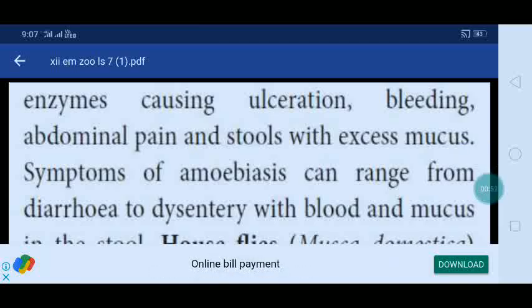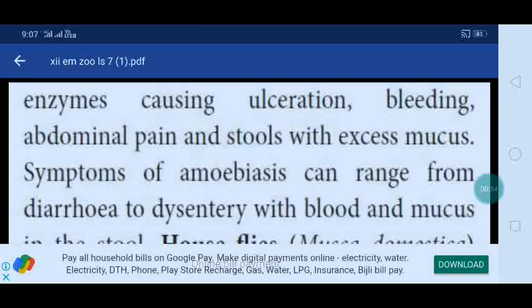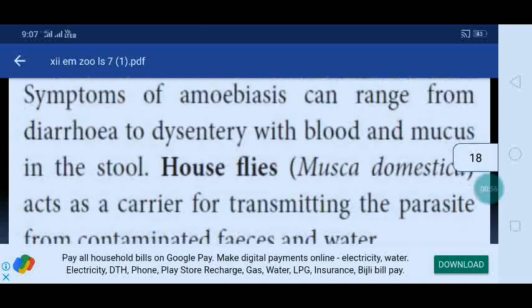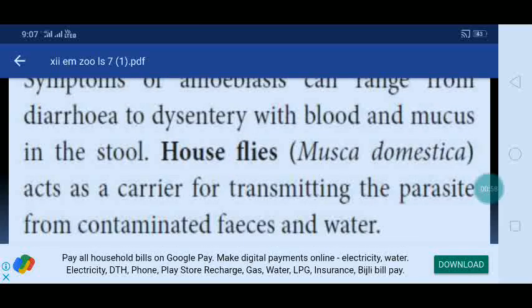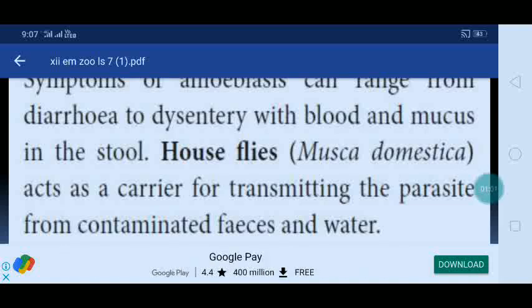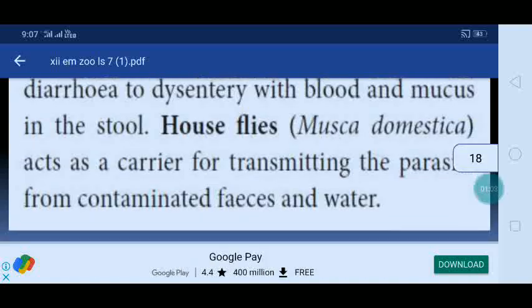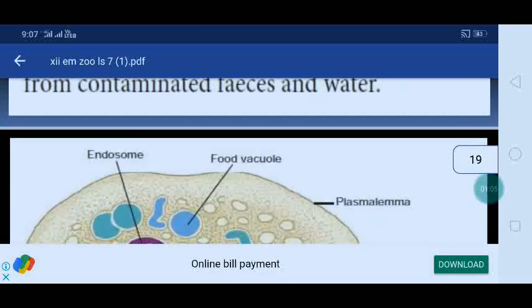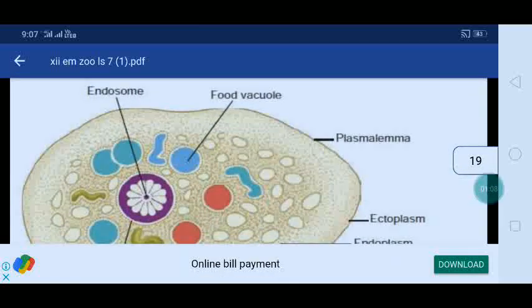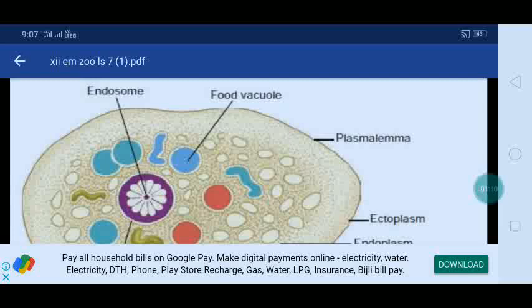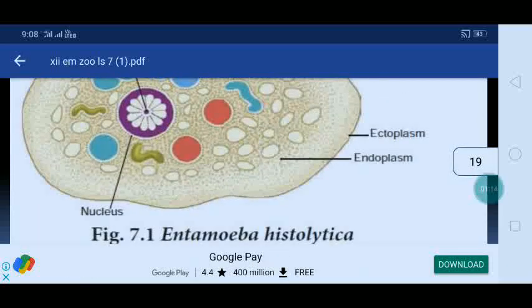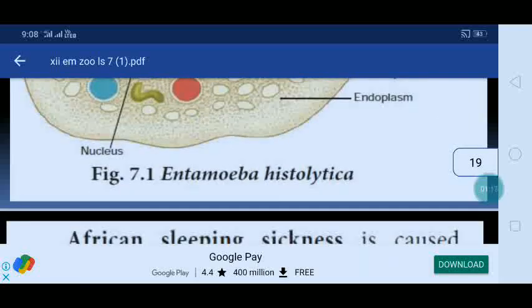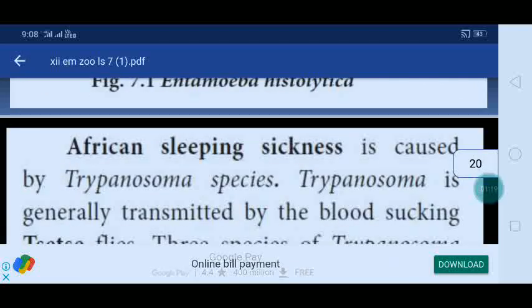Symptoms of amoebiasis can range from diarrhea to dysentery with blood and mucus in the stool. The housefly, Musca domestica, acts as a carrier for transmitting the parasites from contaminated feces and water. Here you can see the structure of Entamoeba histolytica: endosome, food vacuole, plasma lemma, ectoplasm, endoplasm, and the nucleus also.